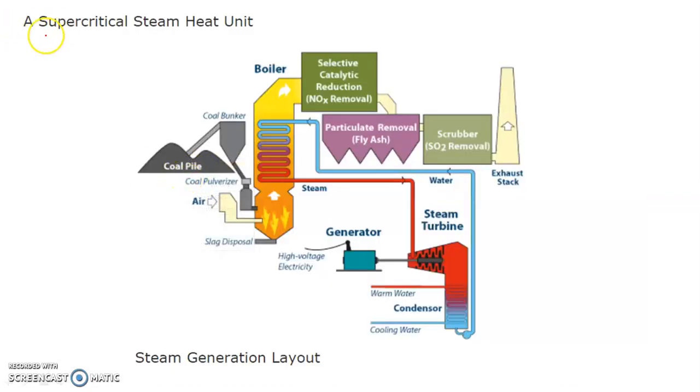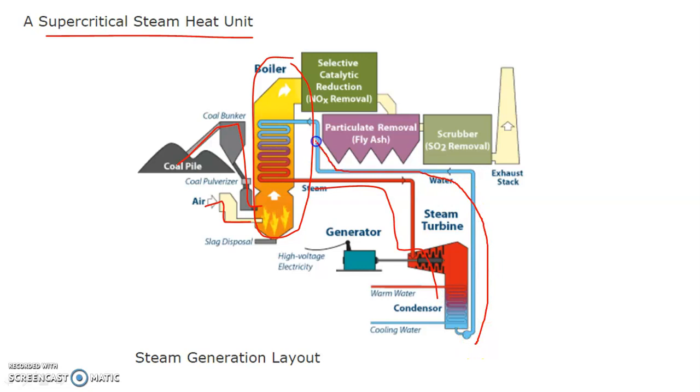So this is a supercritical steam heat unit or ultra supercritical. You will see here at the center there is a boiler with no drum. Here you see there is air. After that the coal is given here. The heating takes place. The steam is going here to the generator, to the steam turbine. The condensate is given here again back. Selective catalytic reduction is occurring and here there is an exhaust after that. So this is nothing but a steam layout for supercritical or ultra supercritical boilers.